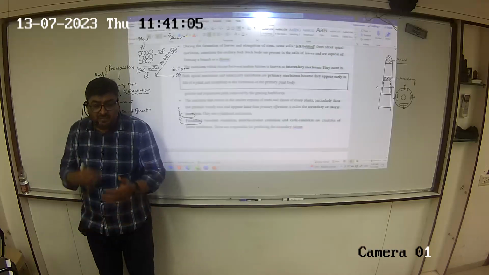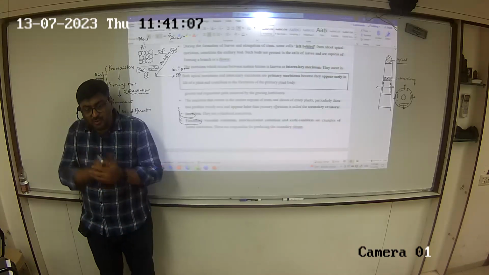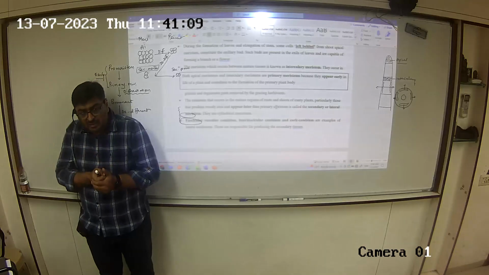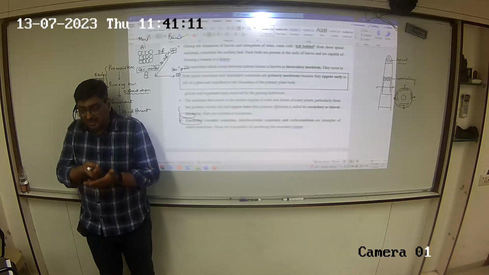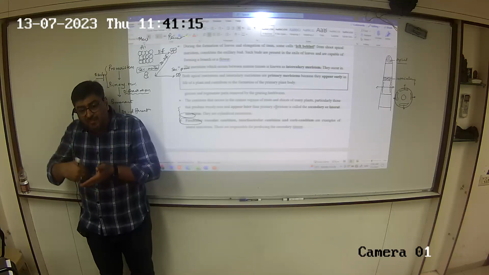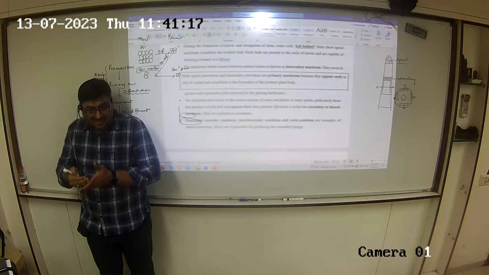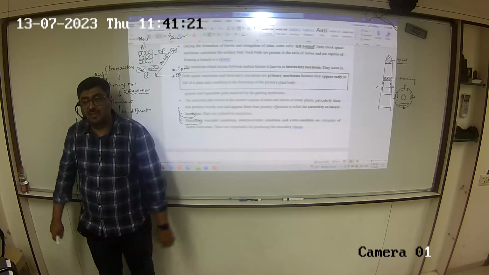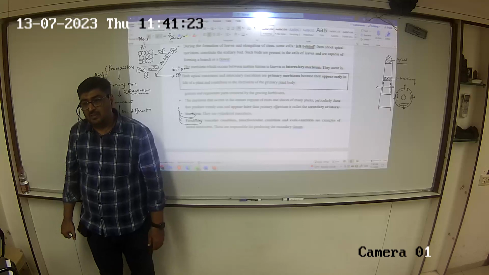The leaves are going to come from the nodes, but the nodes have to come from the elongation of the shoot apical, isn't it? And when it starts elongating, the cells left behind make up the axillary bud. Right, so nodes have to be from the shoot apical. So the internode region, in between, will be secondary meristem, right?